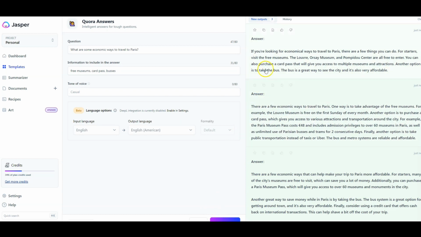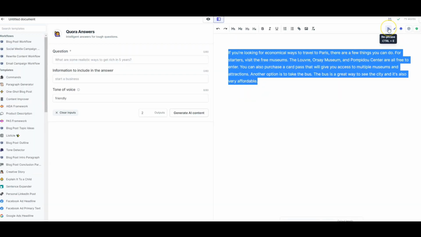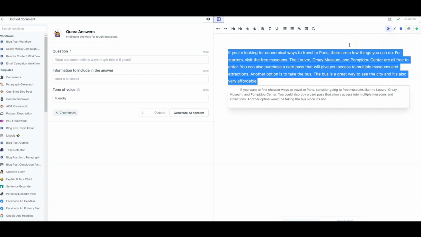We can go over every option that Jasper wrote us and combine and edit for one answer. We can also select the text and click on the rephrase icon at the top. And we can see that Jasper rephrased the paragraph. We can replace it and we can click on try again. And now we have another option.